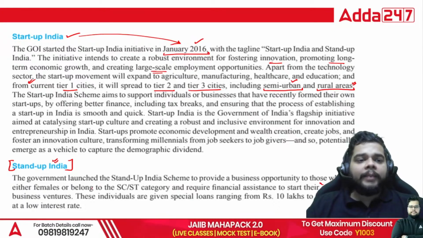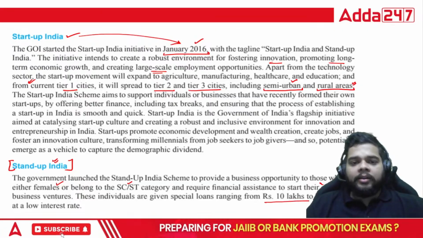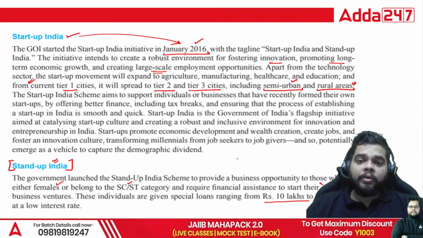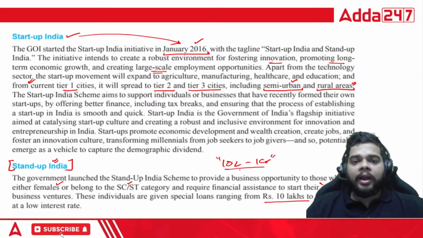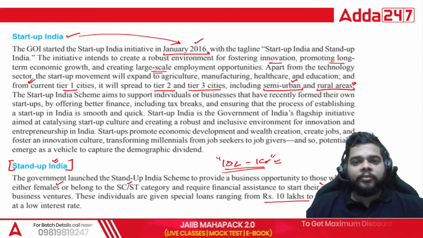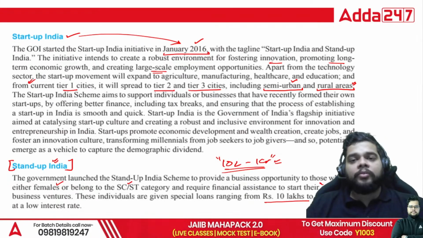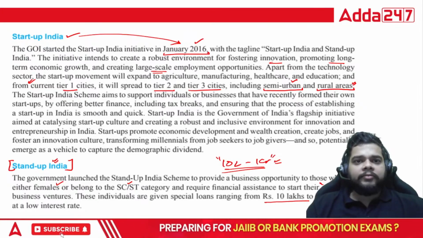So here what will happen? If you are a female or you belong to the SC/ST category, you are eligible for a particular special loan within the range of 10 lakh to 1 crore. 10 lakh to 1 crore. If you have no experience of business, or you are starting a business from scratch and you belong to the SC/ST category or are a female, right? So this was it for today's class.